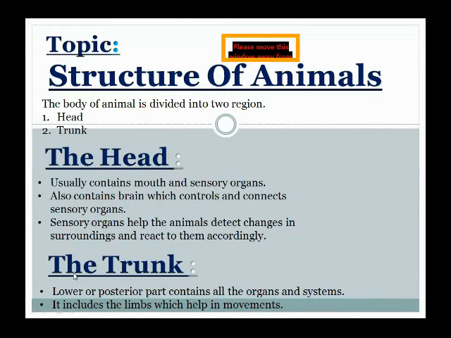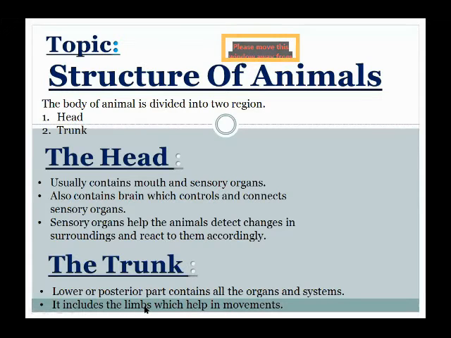Now, the second part is the trunk. What is the trunk? Trunk is present on the lower posterior part, which contains all the organs and systems. All these organs and systems are made up of soft tissues and are very sensitive. Trunk also has limbs which help in movement.